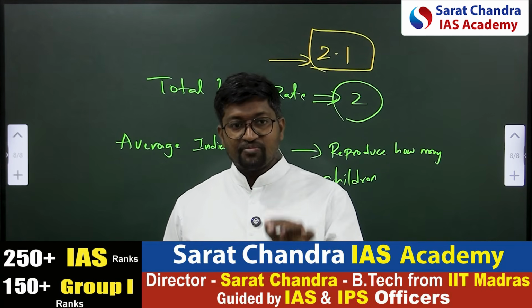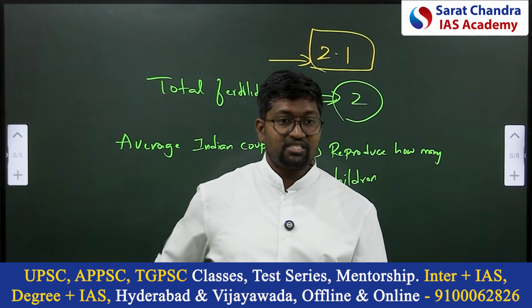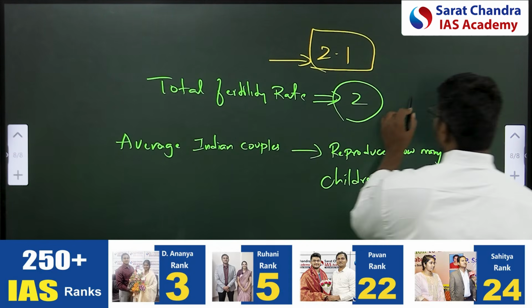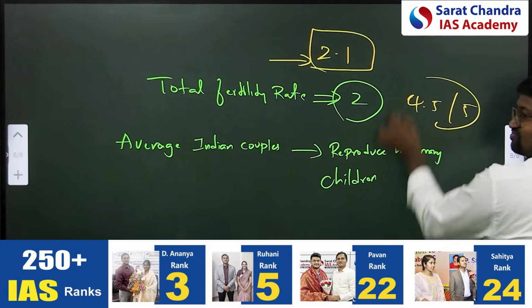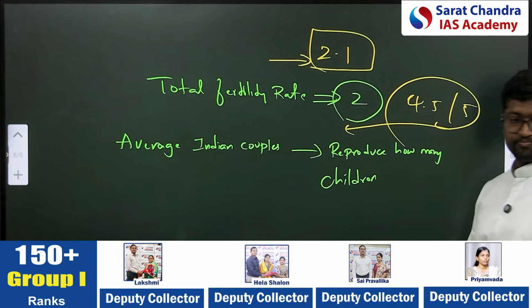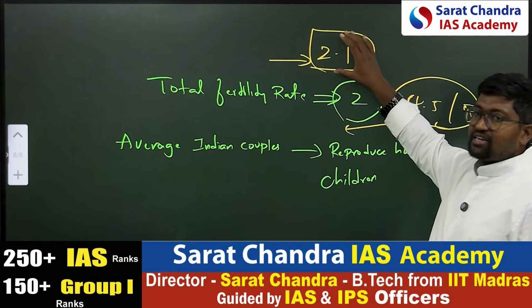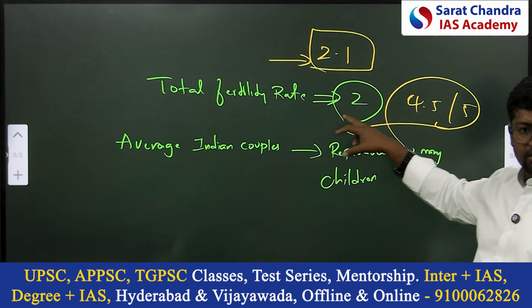But in India, the fertility rate is coming down to 2. Means you understand, in India initially the total fertility rate was somewhere around 4.5 to 5, and this has gradually reduced and we see today it is 2. Ideally it should be 2.1, but now we see 2.